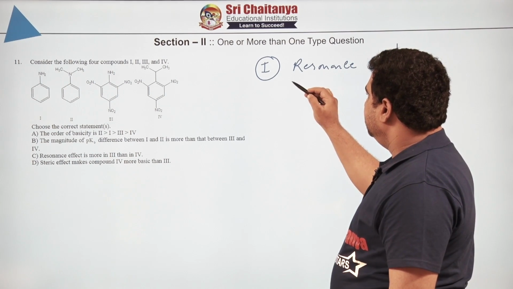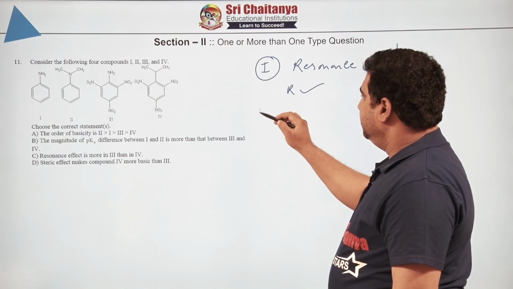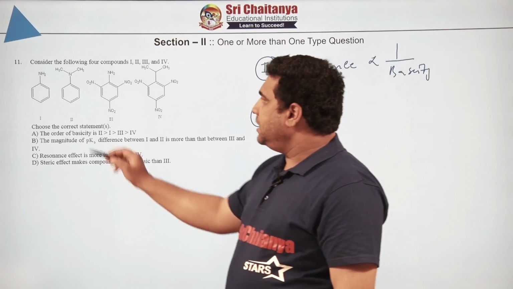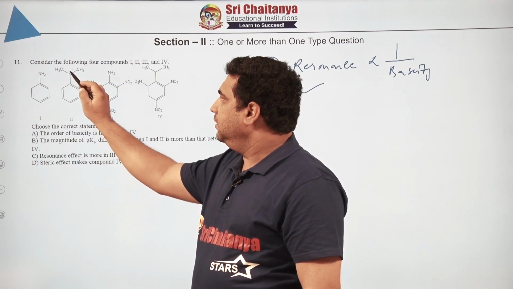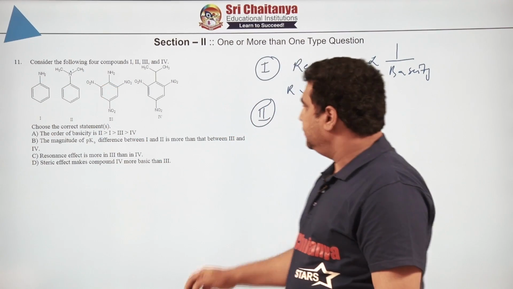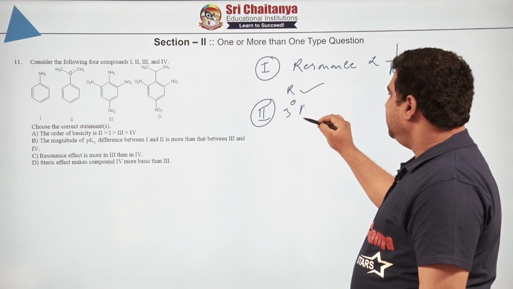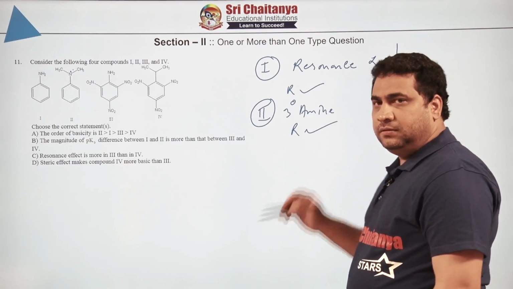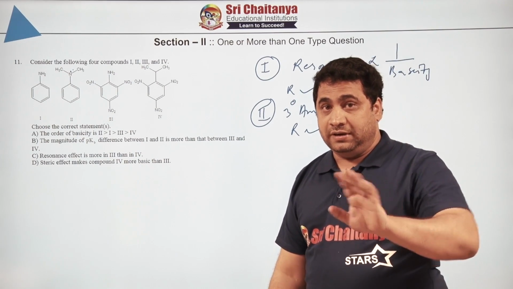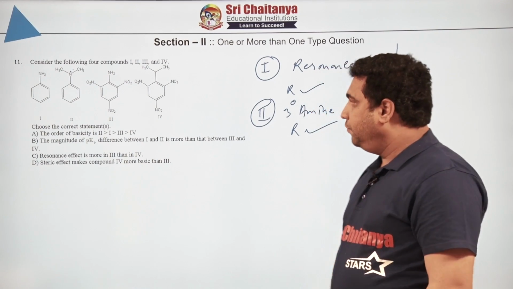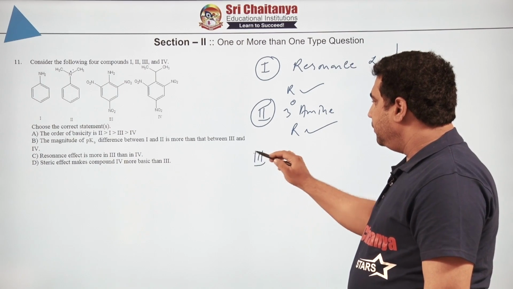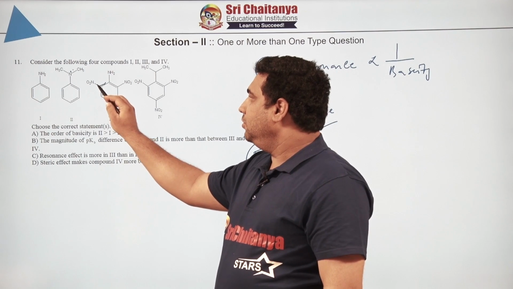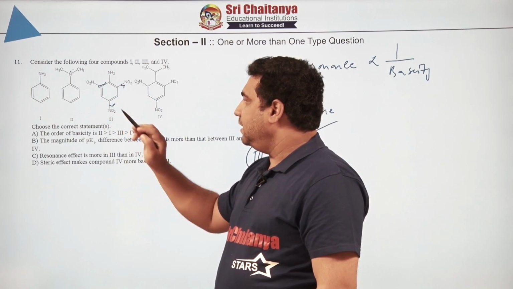And hence in one resonance is present. Second one. In second one, it is a tertiary amine, electron density is there. Are you following? Resonance is there? Second one is a tertiary amine, and does it have resonance? R effect? Yes. I am not giving you direct answer, let us investigate the 4. Then if you go to the third compound, here you can see minus I effect is there, yes or no? Along with resonance you can see minus I effect is there.